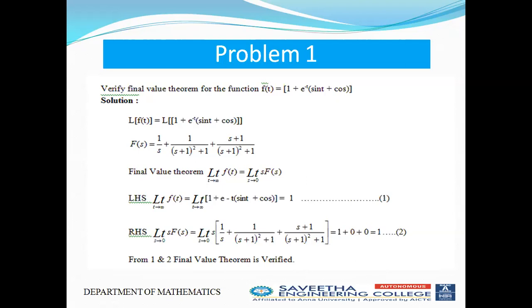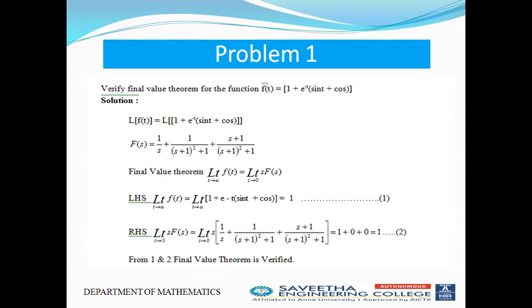First we find the Laplace transform of sin t, which is 1 by s square plus 1, and then we replace s by s plus 1. Then I get 1 by (s plus 1) the whole square plus 1. Similarly, L of cos t is equal to (s plus 1) divided by (s plus 1) the whole square plus 1. The final value theorem statement is limit t tends to infinity f(t) is equal to limit s tends to 0 of s times F(s).